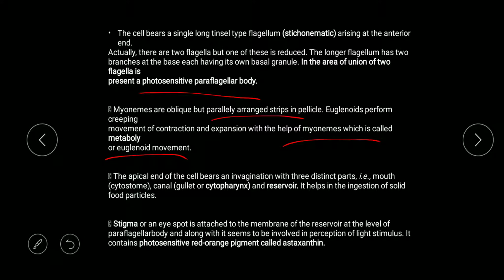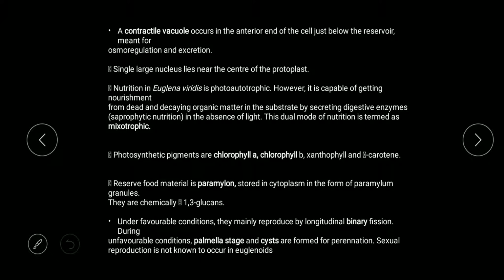The apical end of the cell bears an invagination that has three parts that we have discussed, that is cytostome, cytopharynx and reservoir. The stigma is attached to the membrane of the reservoir at the level of the paraflagellar body, and this is involved in perceiving stimulus, meaning it is also photosensitive. Now they contain a photosensitive red orange pigment that is known as astaxanthin. That is the important point that you should remember. Then they have a contractile vacuole, which is involved in osmoregulation. They have a single large nucleus.